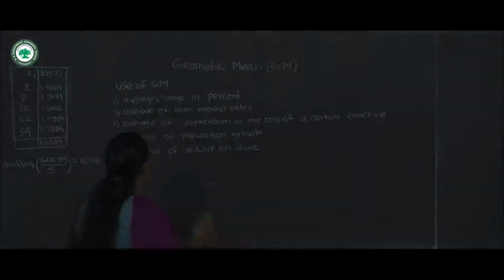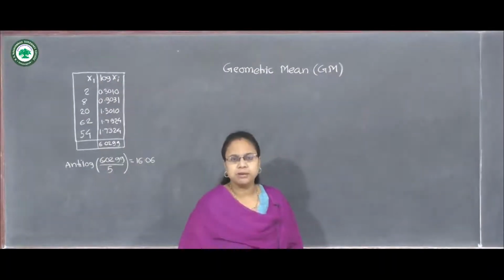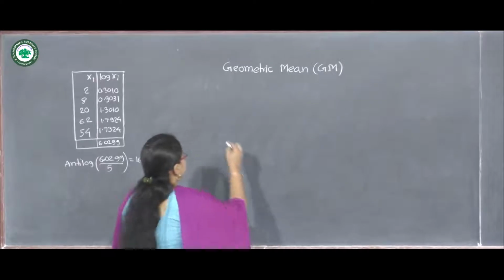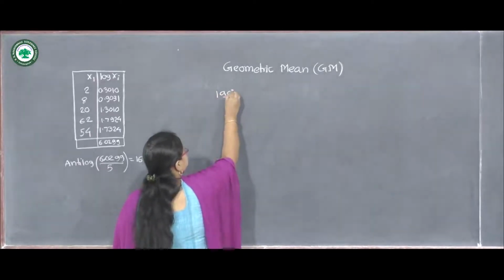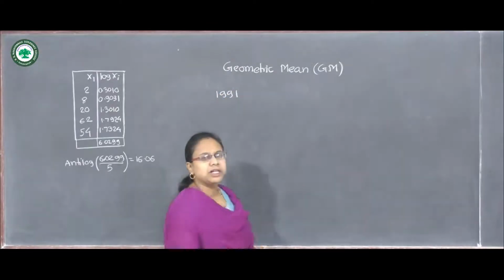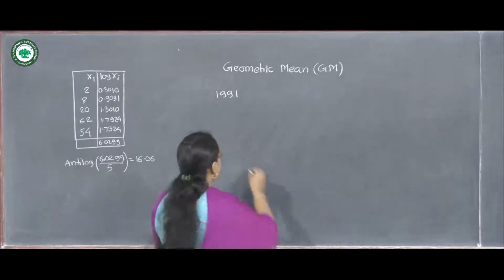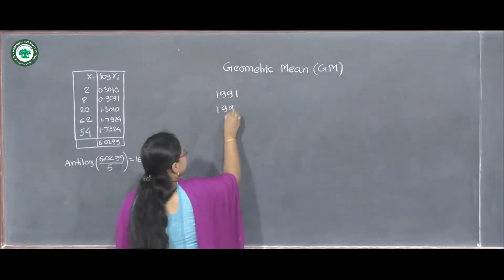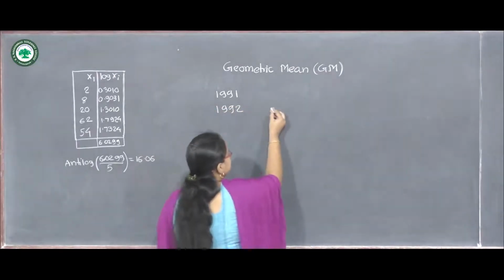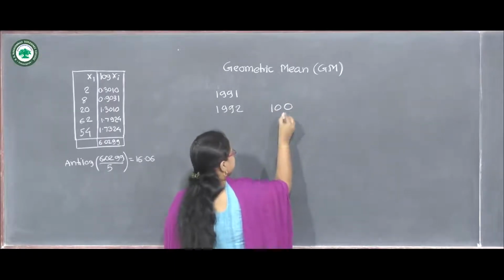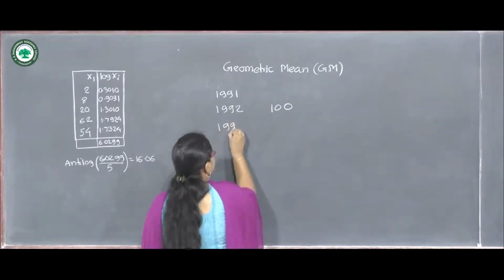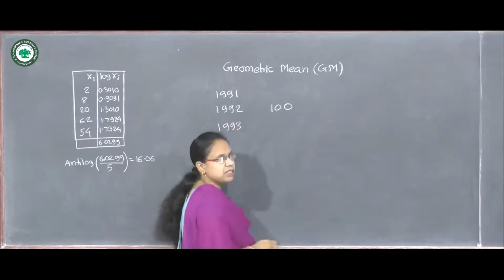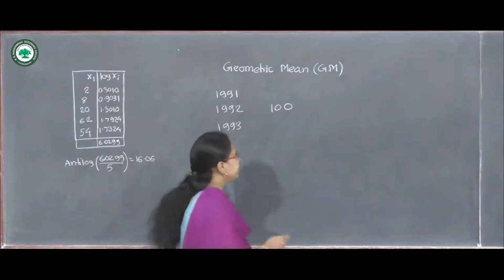So let's take one example. Suppose it is given that in 1992 the price change is 100% and in 1993 the price change is reduced by 50%.